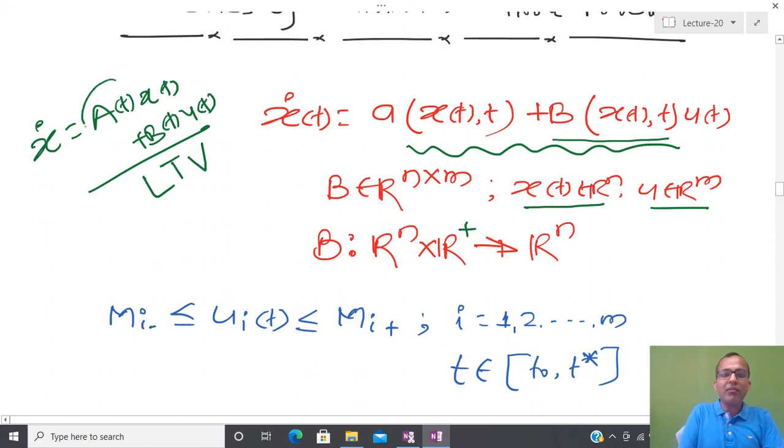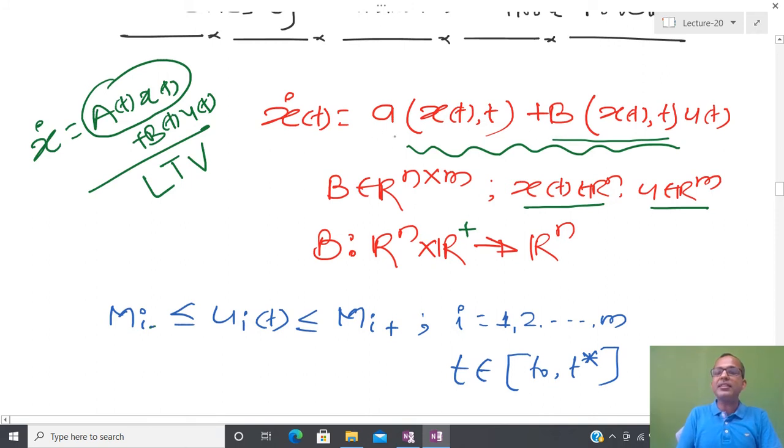And in place of this whole quantity A(t) x(t), now I am going to take some kind of function. Similarly, in place of B(t), which depends just on time, it now also depends on the state. This class of system has a structure similar to a linear time varying or time invariant system, and this particular system is called an affine in control system.